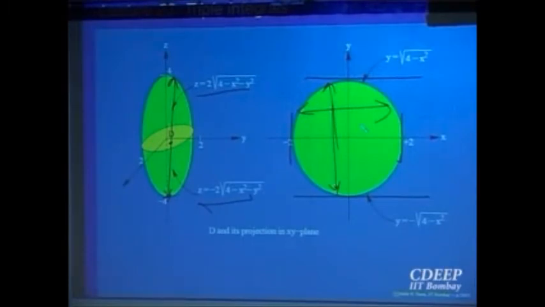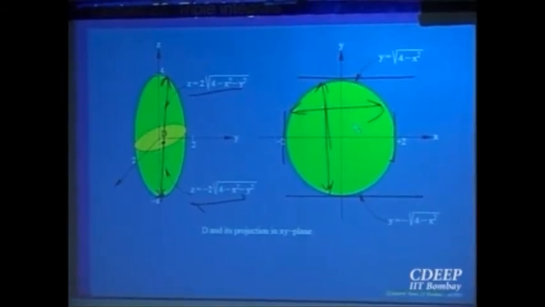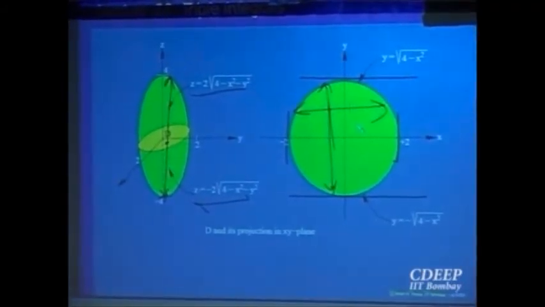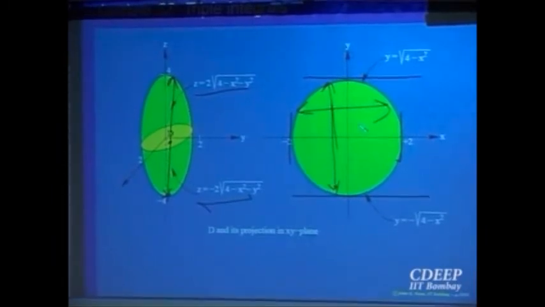So write your domain, take the appropriate projection onto the xy plane, yz plane or xz plane, whichever you think is convenient, and then describe that projection in terms of those 2 coordinates, x and y, yz or zx, and write down your integrals.